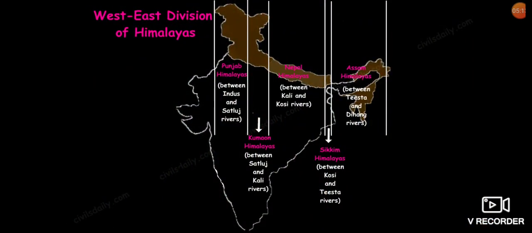Here you can see the east-west division of Himalayas: the Punjab Himalayas, the Kumaon Himalayas, Nepal and Sikkim Himalayas could be merged together, and the Assam Himalayas. And the part of Eastern India, that is the Purvanchal Himalayas.